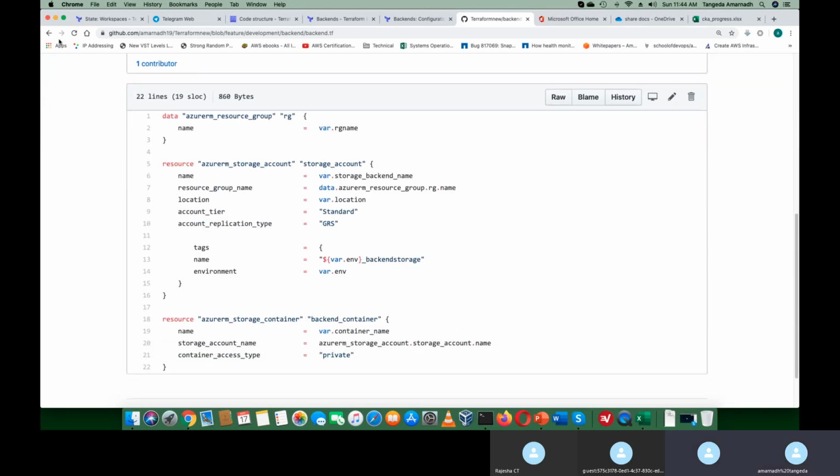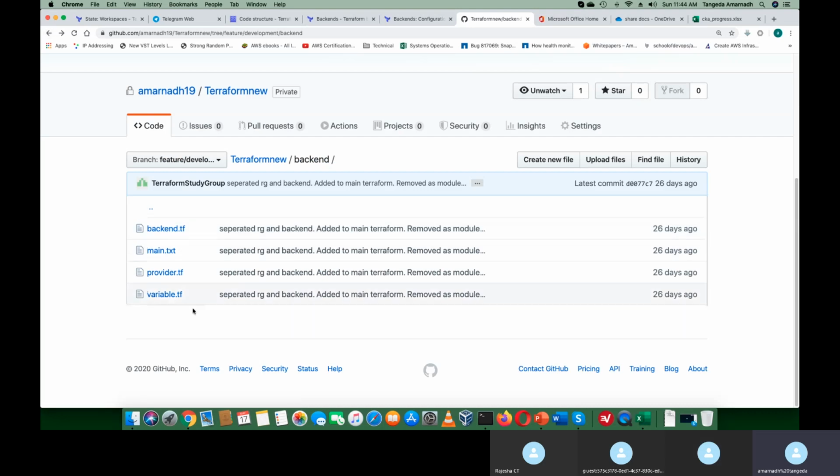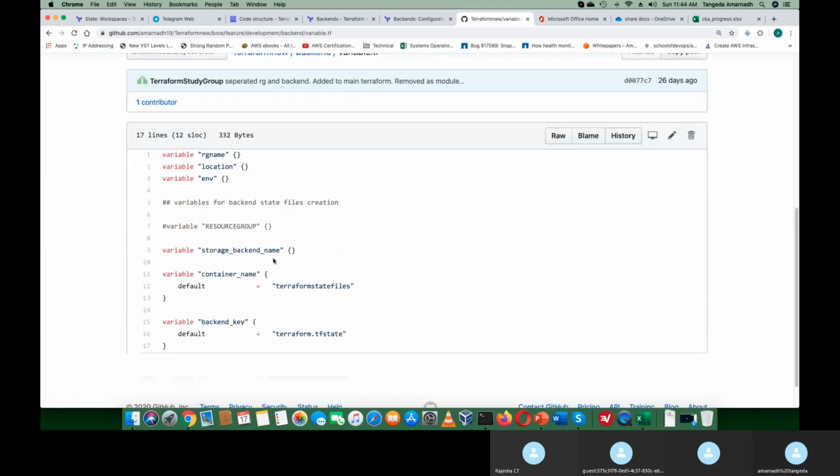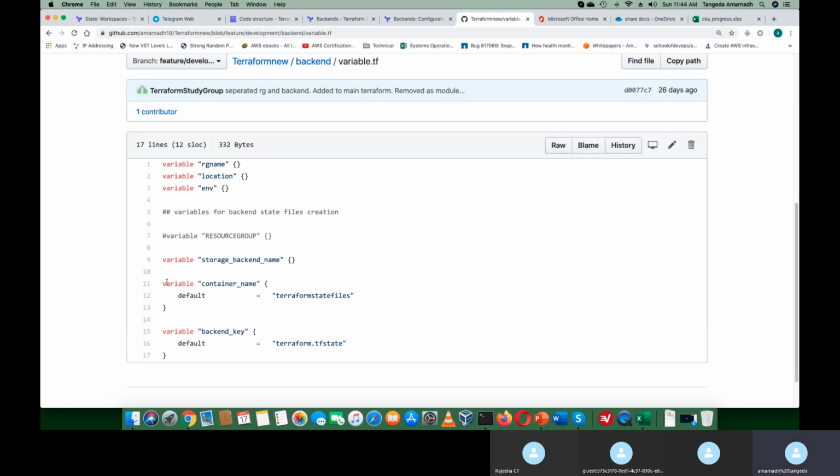Any doubts in this code? Let me show you the variables so you'll understand better. See, the container name I put as terraform state file, and the backend key I put as terraform.tfstate. As I said, the file name should be terraform.tfstate. Whereas the folder, we say bucket in AWS and here we say container, almost. The container name should be tf terraform state files or something, whatever it is. It should be unique across the globe.